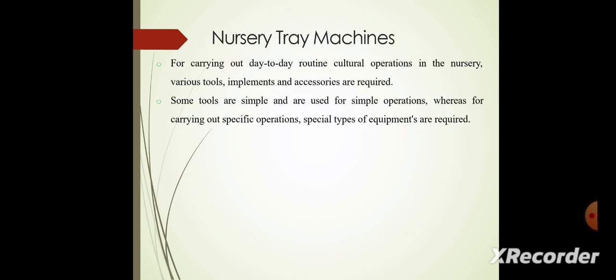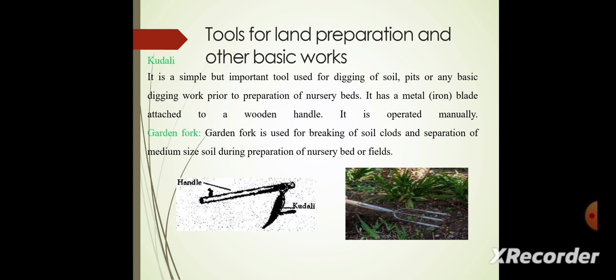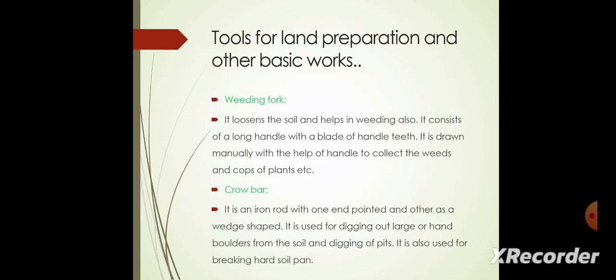Next, we see the nursery tools and machines for carrying out day-to-day routine cultural operations in the nurseries. Various tools, implements and accessories are required. Some tools are simple and are used for simple operations, whereas for carrying out specific operations special types of equipment are required. Tools for land preparation and other basic works are like kodali, garden fork, weeding fork, crowbar.